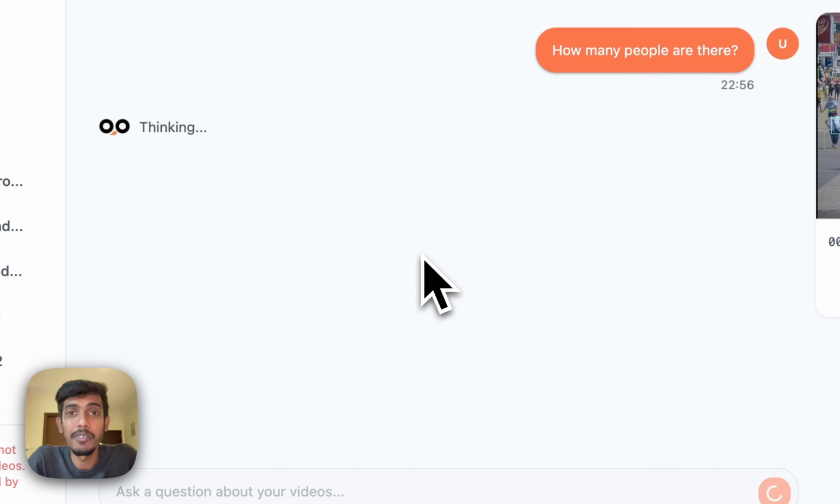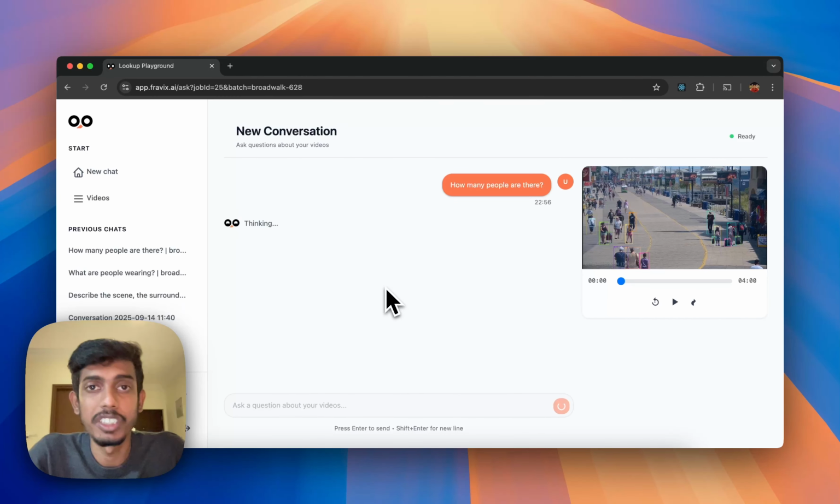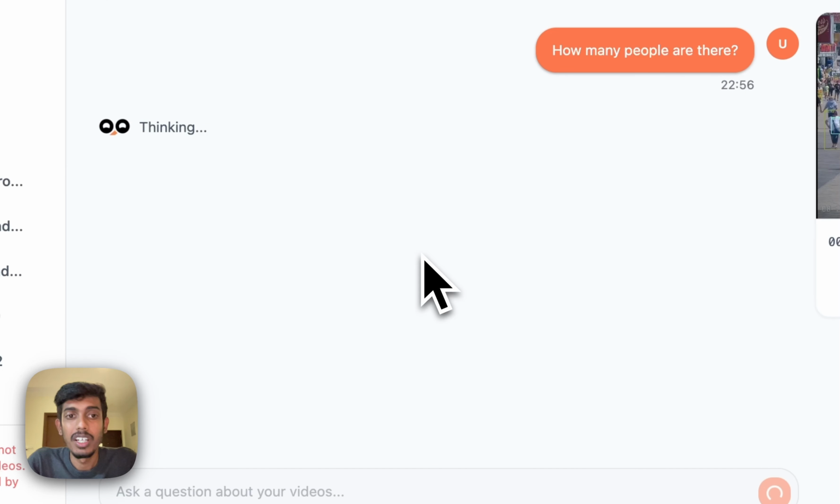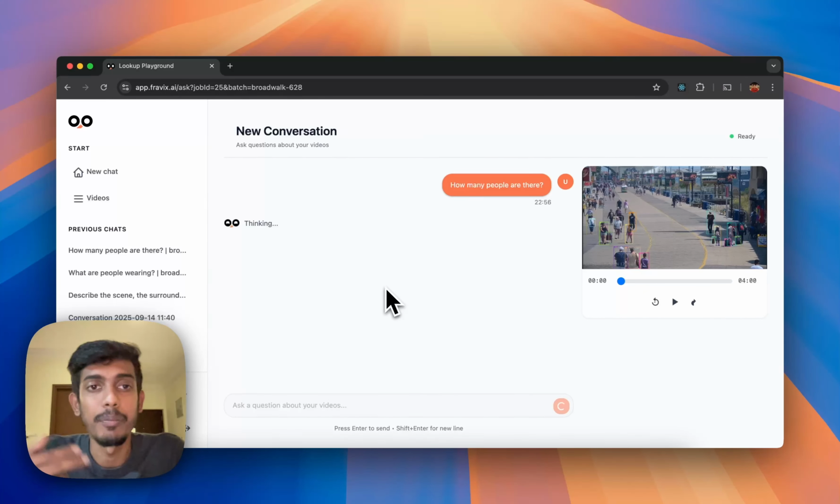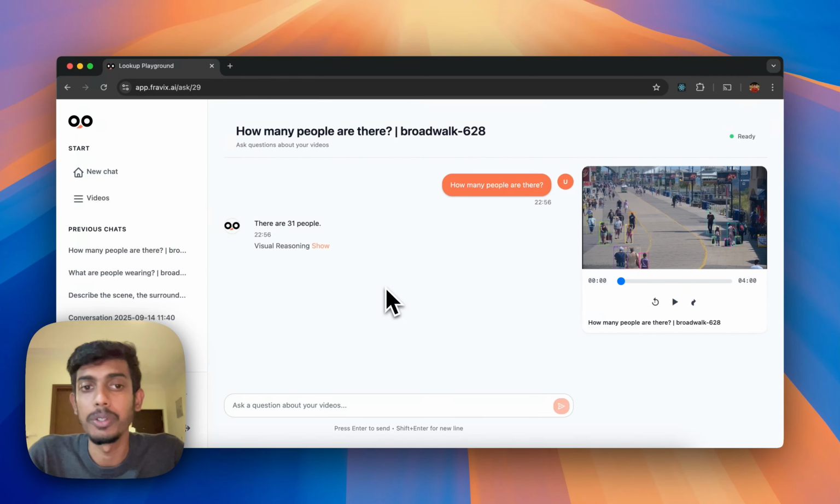From our users' data, we have identified that 95% of all the questions fall under the bucket of what, when, and how many. We never waste resources on reinferencing the video once you ask a query to it. The agent always leverages its object memory and temporal memory to find the most relevant answer to your question.